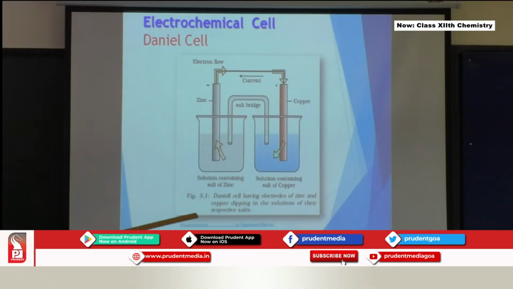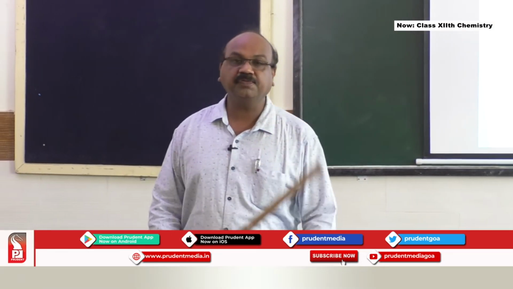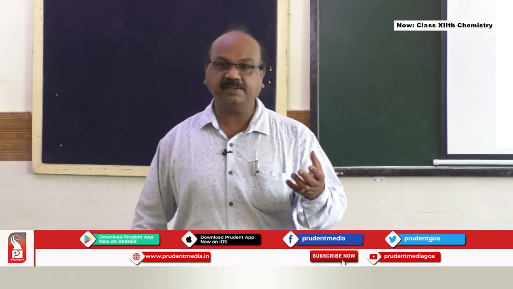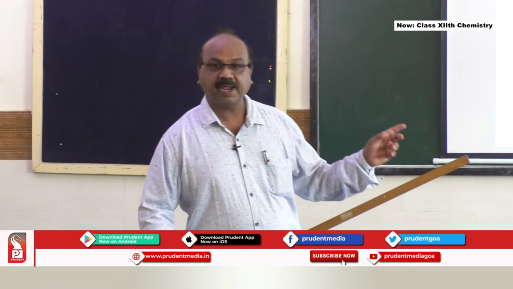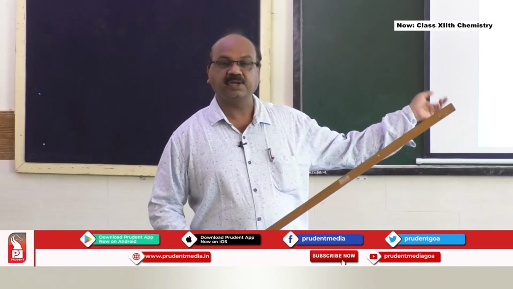You will have a higher concentration of zinc here, the zinc sulfate concentration will increase, and after some time you will find that the color of copper sulfate is going to fade. It will become lighter and lighter. Why is it going to become lighter and lighter? It is because the copper ions are accepting the electrons which are coming from the zinc, and they are undergoing